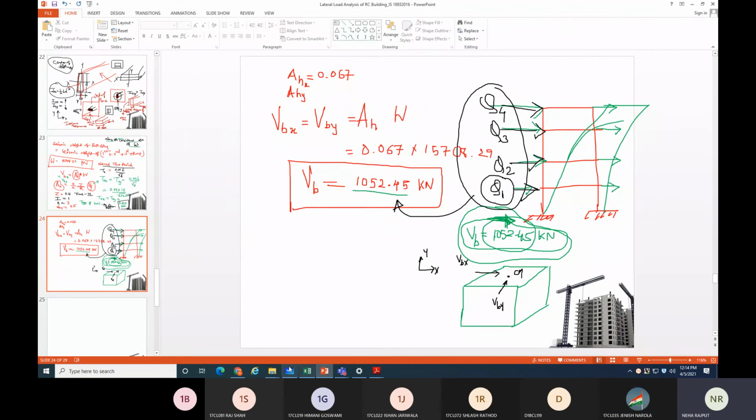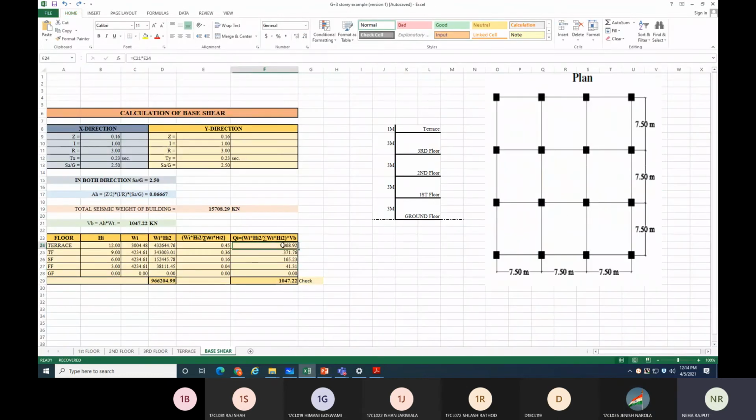You need to finally check that the summation of all these 4-5 terms must match with your 1047, your VB value. Then you can say that whatever calculation you have made is correct, because ultimately you have distributed this 1047 into all floors.